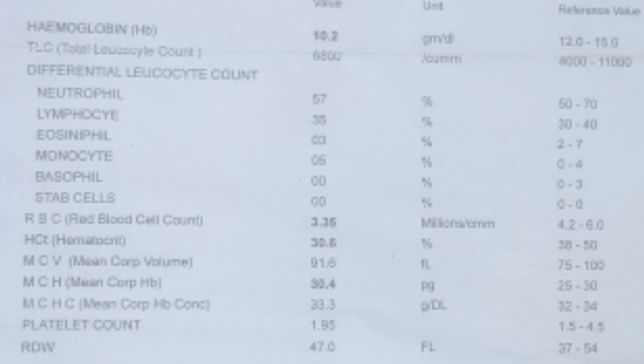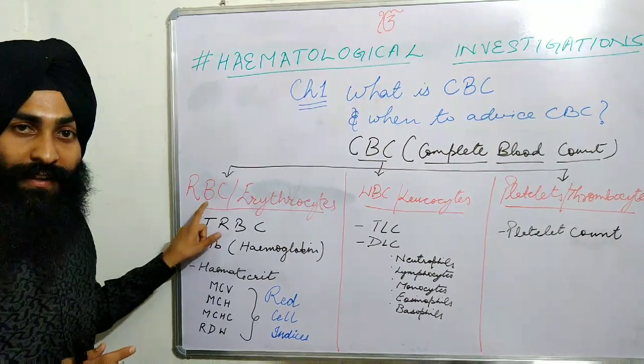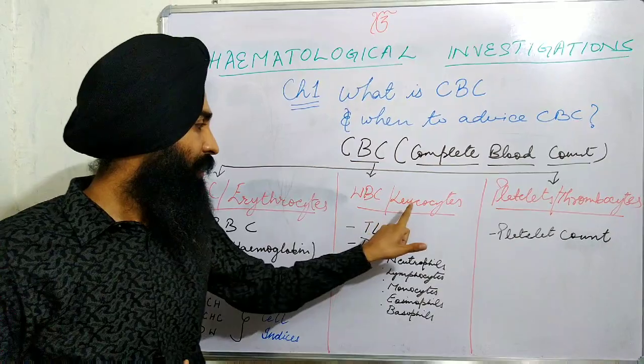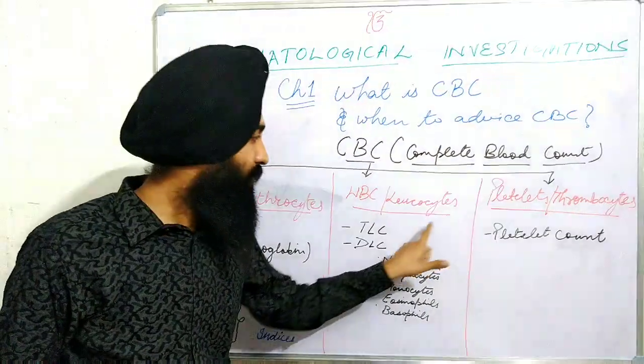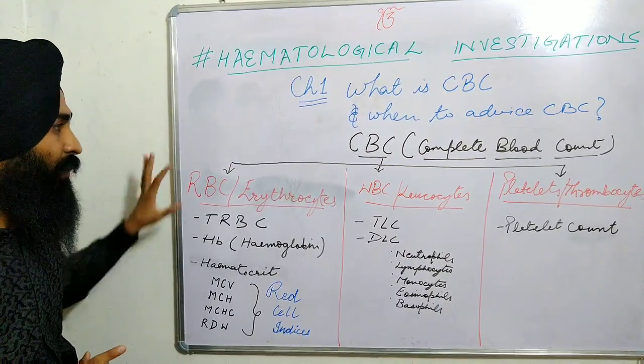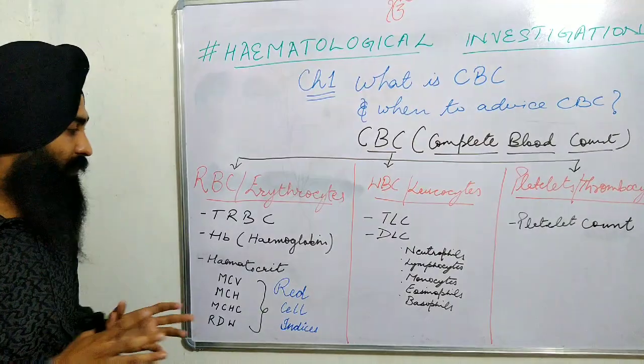Now let us start. So CBC is complete blood count. In complete blood count, what we are doing is we are counting the blood cells. There are three types of blood cells: RBCs, red blood cells or erythrocytes; WBCs, white blood cells or leukocytes; and platelets, that is thrombocytes.